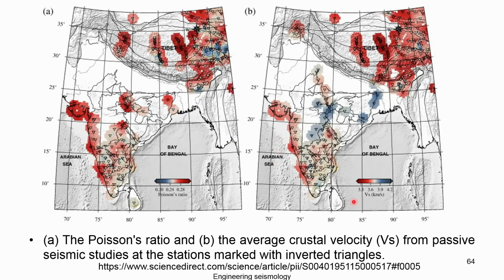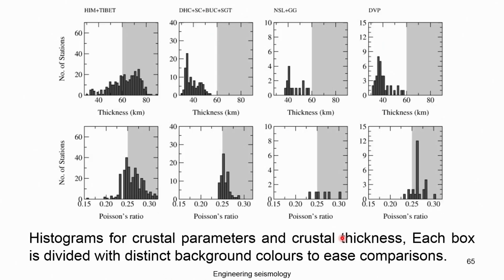You can see that we do not have a uniform Vs velocity throughout India. That means if somebody wants to calculate the location of an earthquake, they cannot take a uniform velocity throughout India. Some places have 4.2 kilometers per second, some 3.3, some 3.6, some 3.9. So, this has to be accounted for in the estimation of the earthquake epicenter and depth. These article details you can find on these websites, where you can get more information about this earthquake.